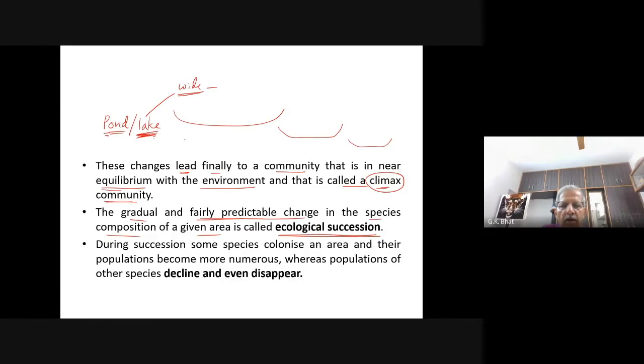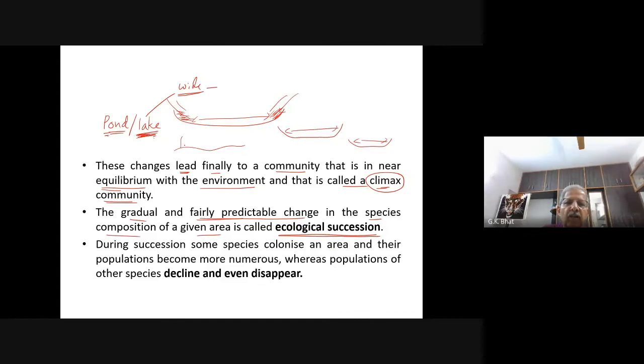Take it for granted. If at all you have any pond or lake, in due course of time, because more and more rainwater brings more and more soil from a neighboring area, the lake starts getting filled. With this soil, from the sides it starts getting filled, and gradually the lake dimension starts decreasing. And one fine day, this lake gets transformed into land.